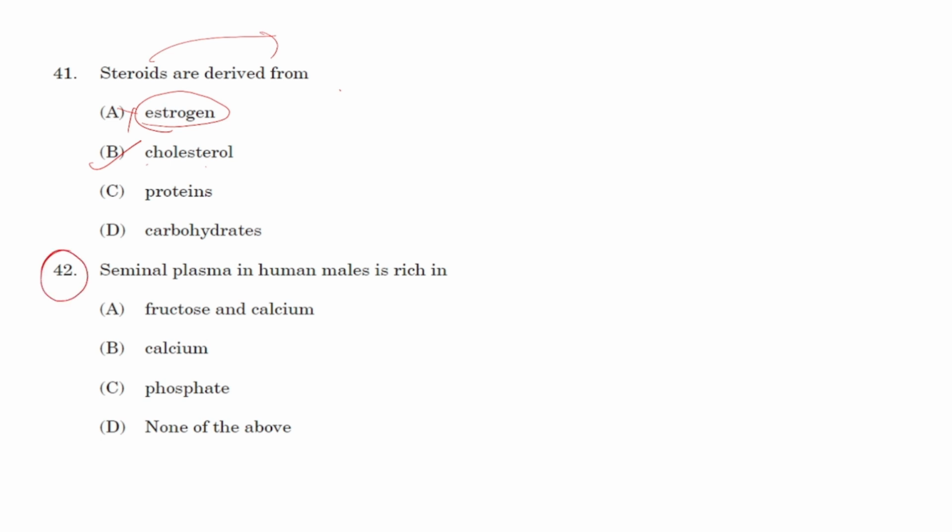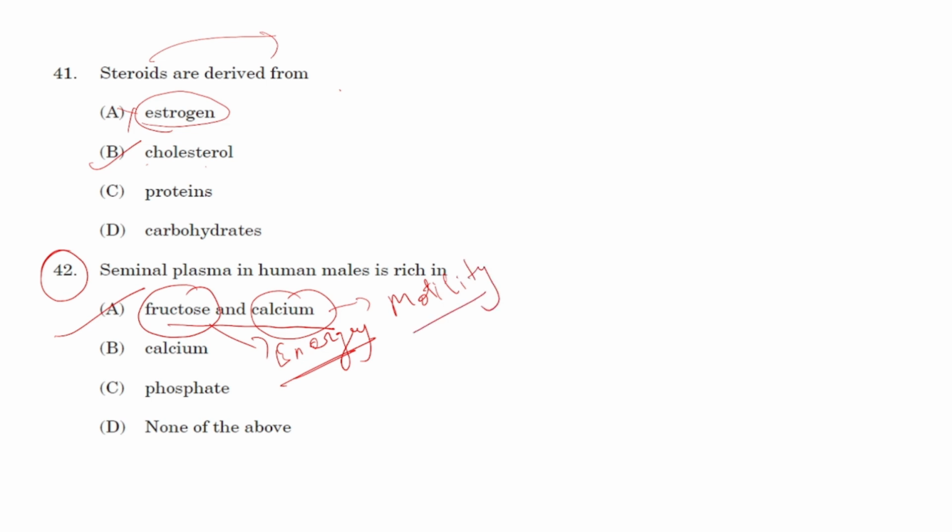Question number 42. Seminal plasma in human males is rich in option A, fructose and calcium. Of course, this will be the right answer. Fructose serves as the source of energy for the moving sperm, and calcium helps in the motility, the acrosome reaction and other functions of the sperm. So fructose and calcium are necessary.